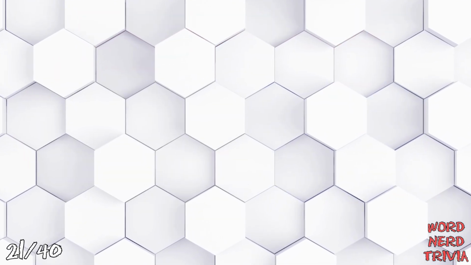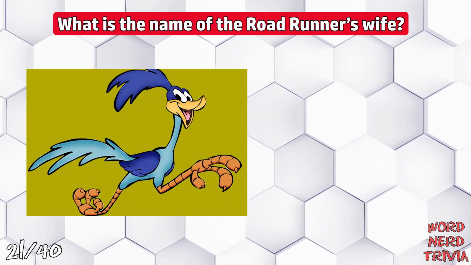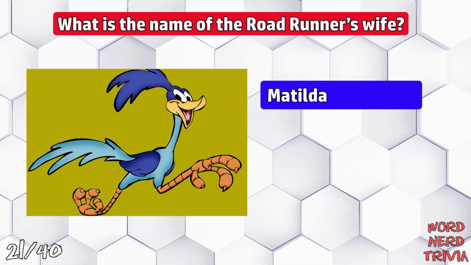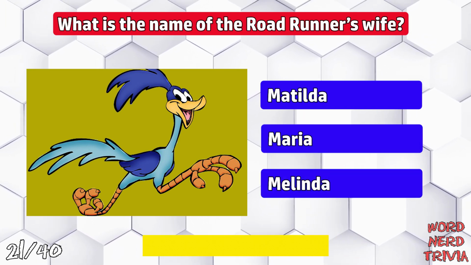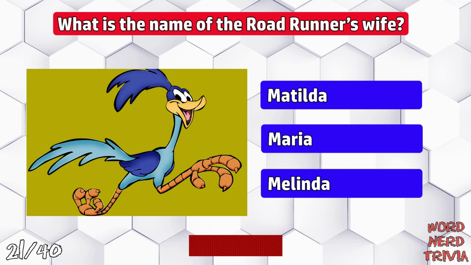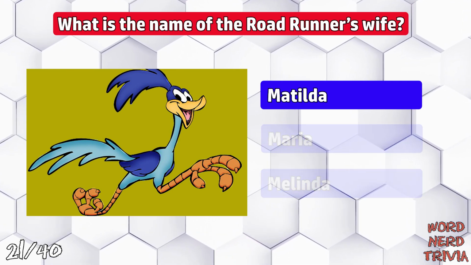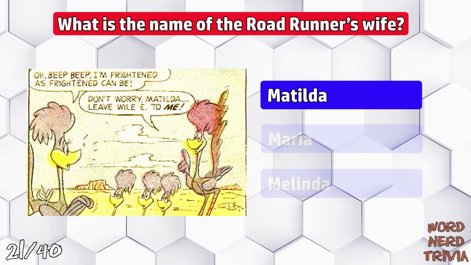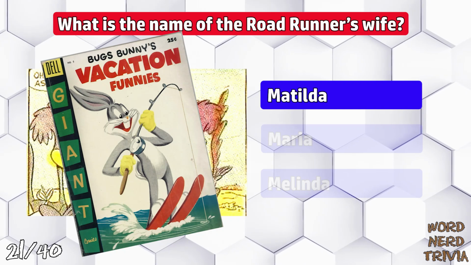Alright, y'all, this is a deep cut. What is the name of the Roadrunner's wife? Matilda, Maria, or Melinda? Her name is Matilda. She, along with the Roadrunner's 3 children, was first introduced in a 1958 issue of the Bugs Bunny's Vacation Funnies comic book.